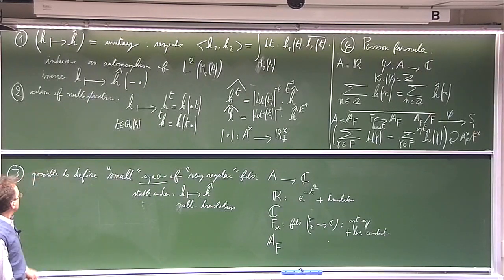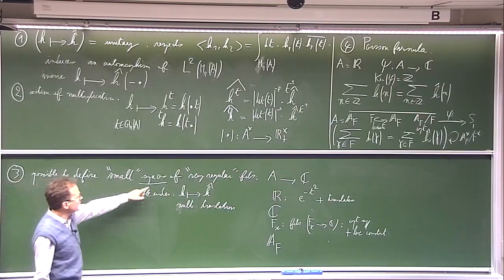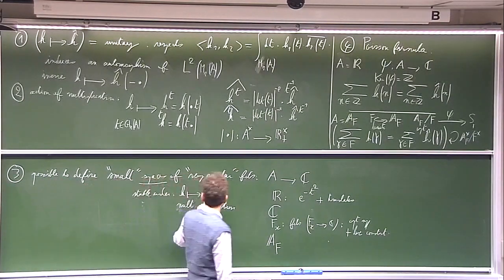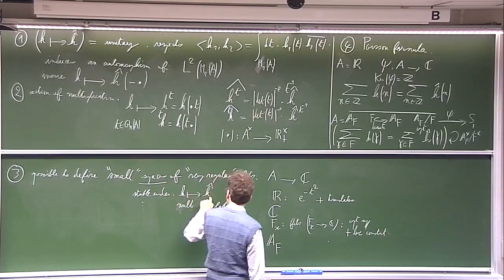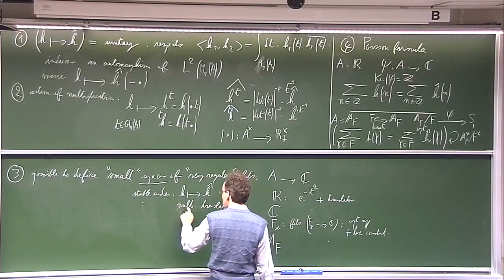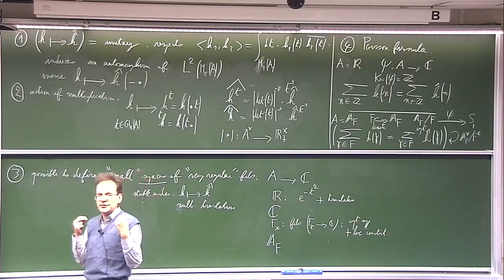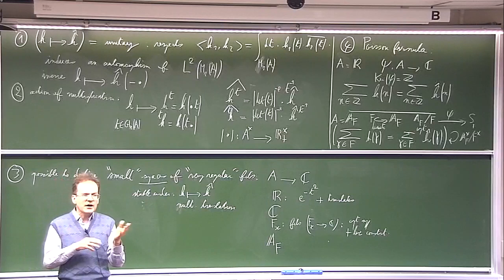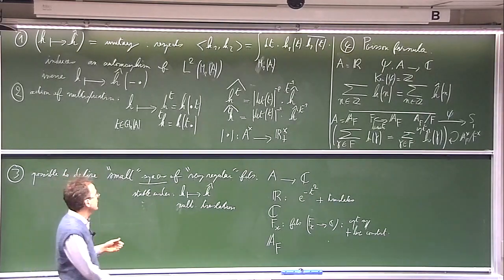You can continue. Okay, so it is possible to define small spaces of very regular functions, which are once again stable under the Fourier transform, unstable under multiplicative translation. So here, of course, when I say multiplicative translation, I mean both translations on the right and translations on the left.